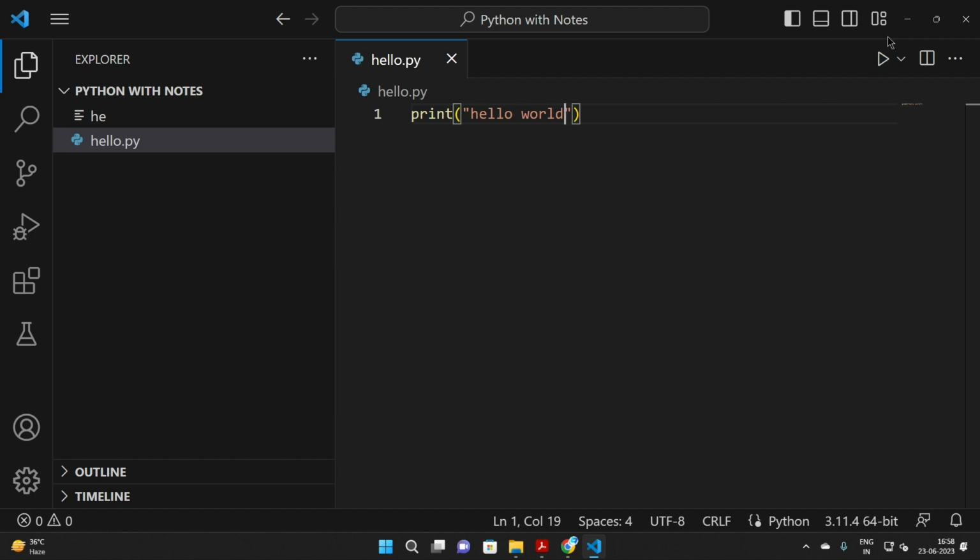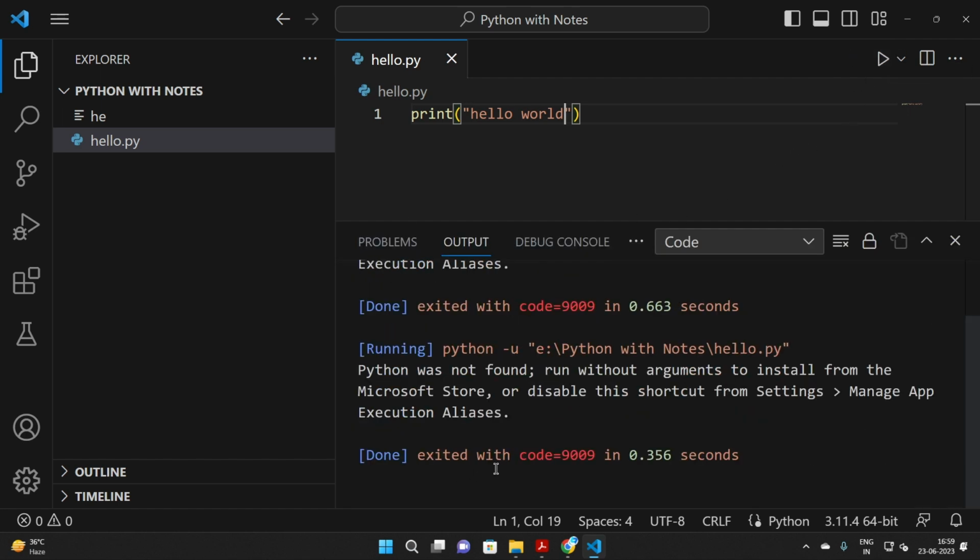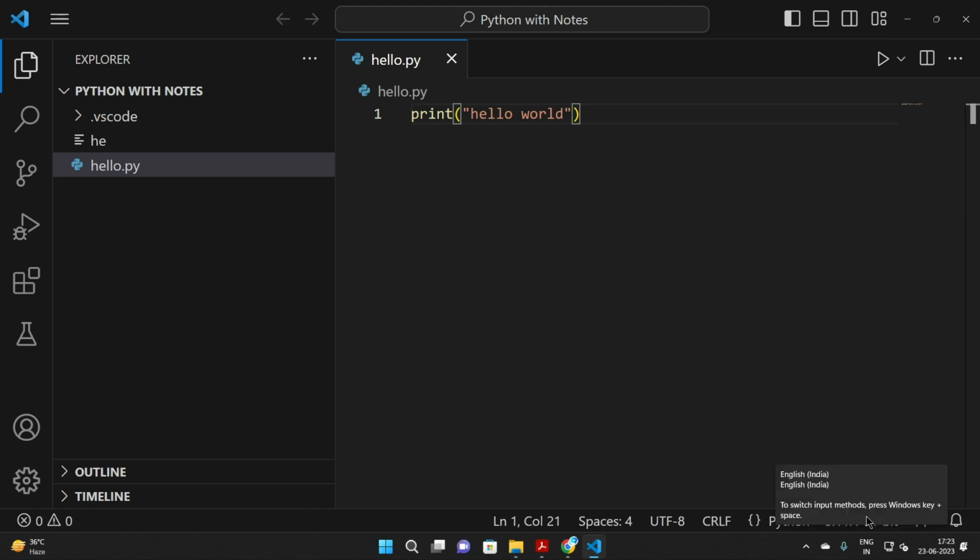Guys, I will explain the syntax to you later. First, let's execute. For executing the program, you need to just press this button, the play button. Guys, now we need to press this button to run our program.